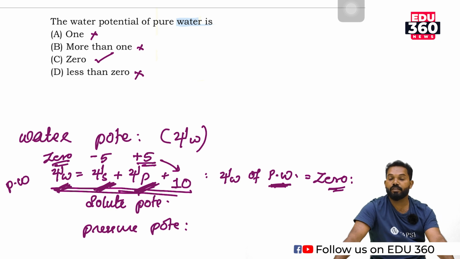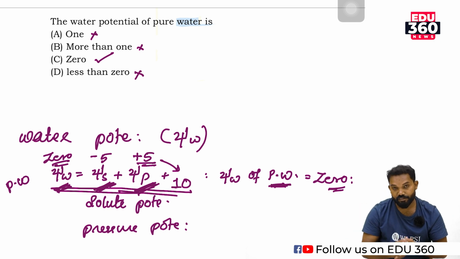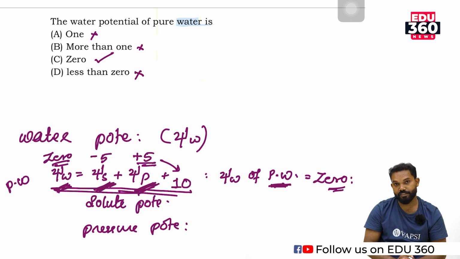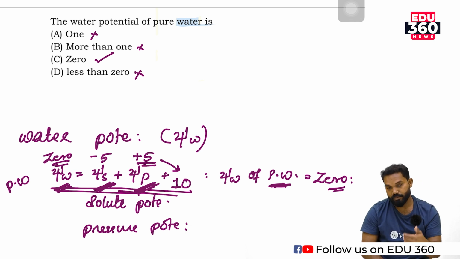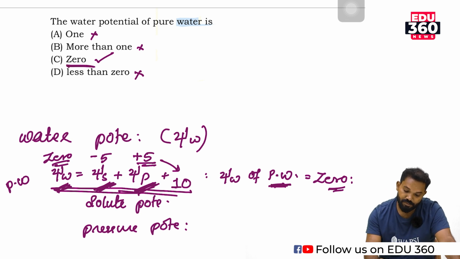One of the most important pressure potentials is turgor pressure. That means it is the pressure that helps the cell to become turgid, so that is always positive. So generally pressure potential is positive, solute potential is negative, so water potential is 0. But under a change of pressure and solute potential, water potential is also changed. So it may be negative or positive. So water potential of pure water is 0.